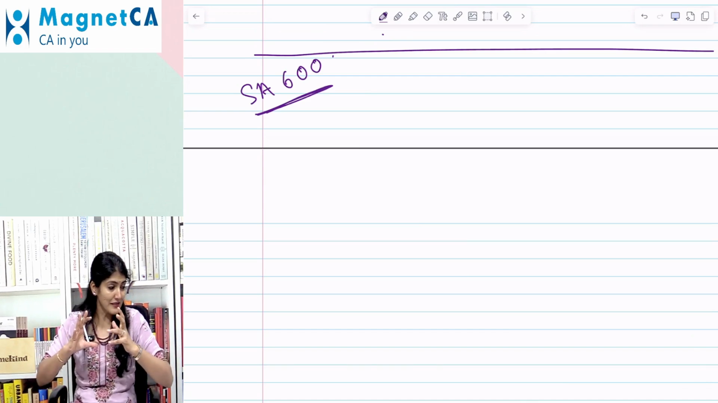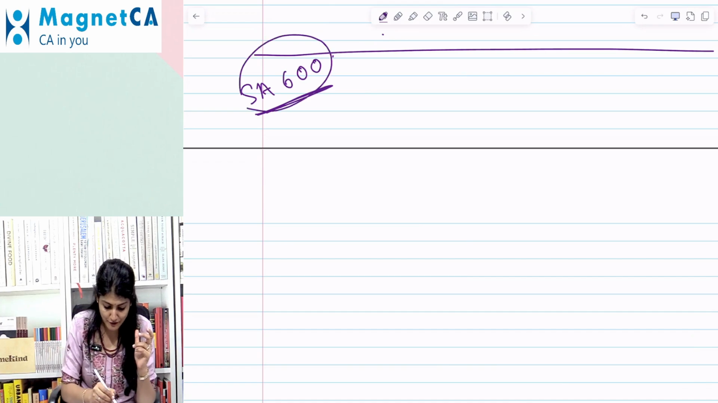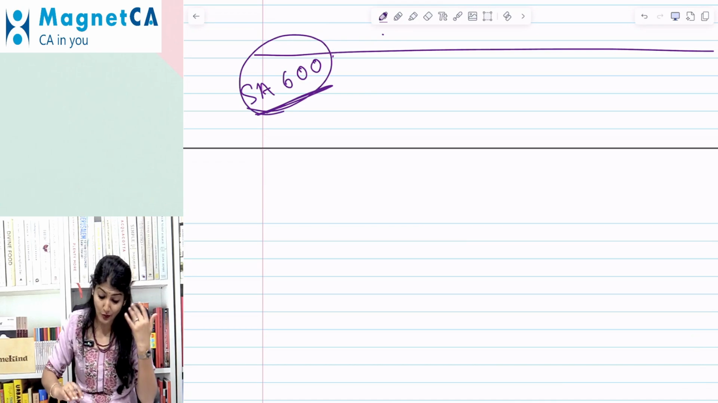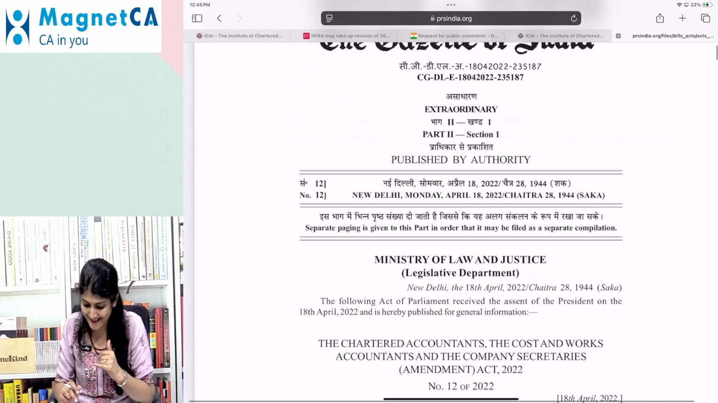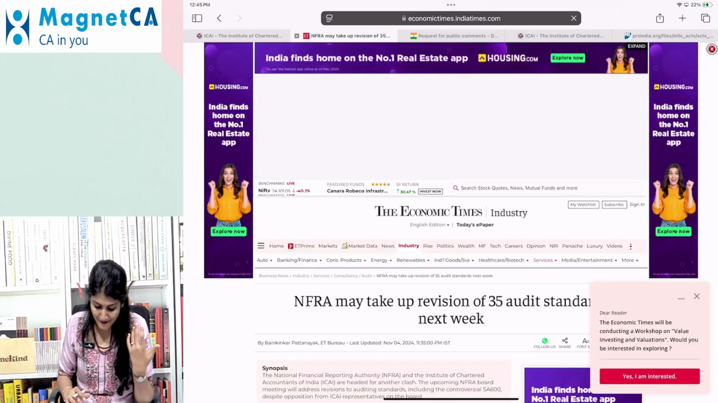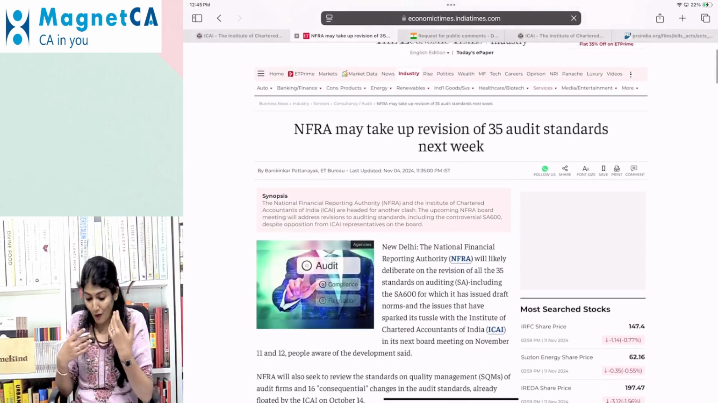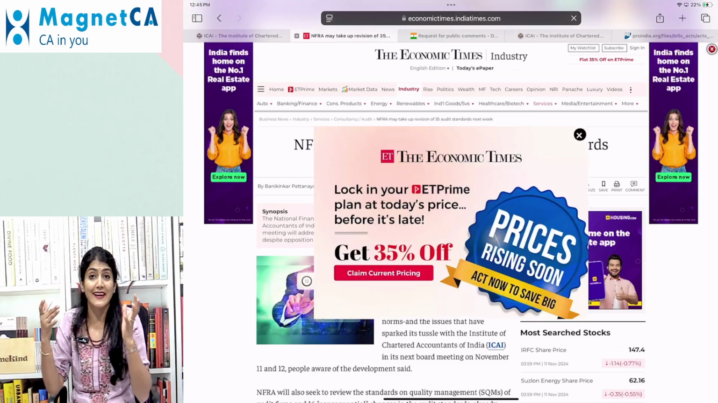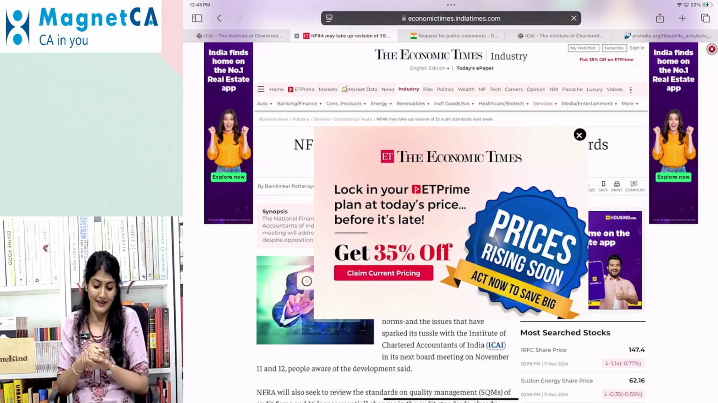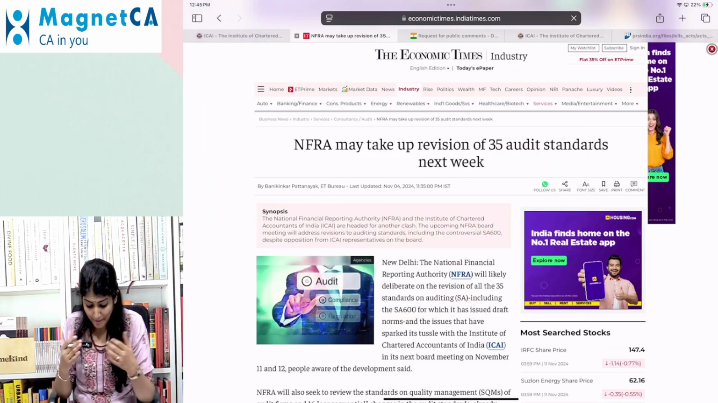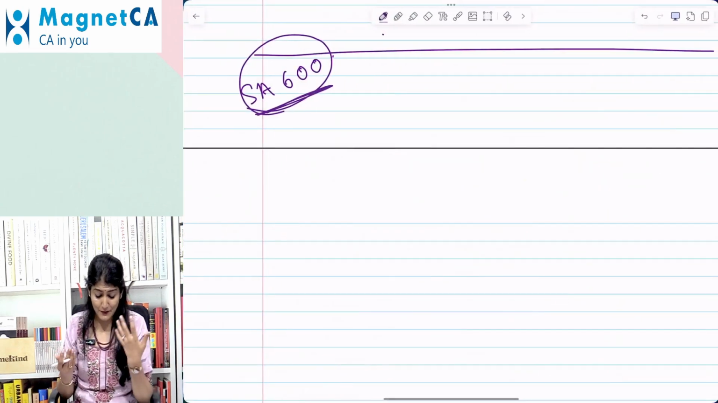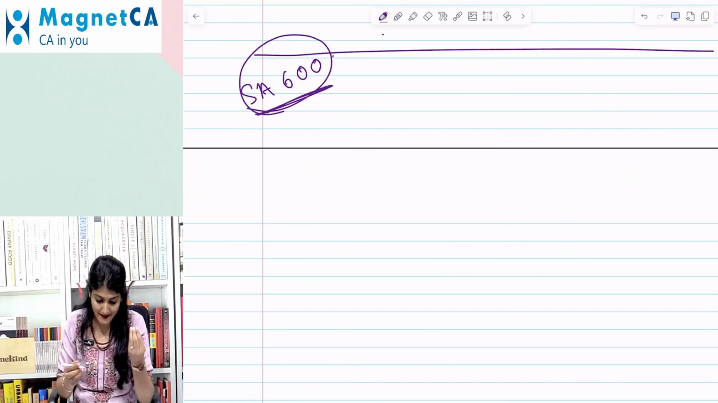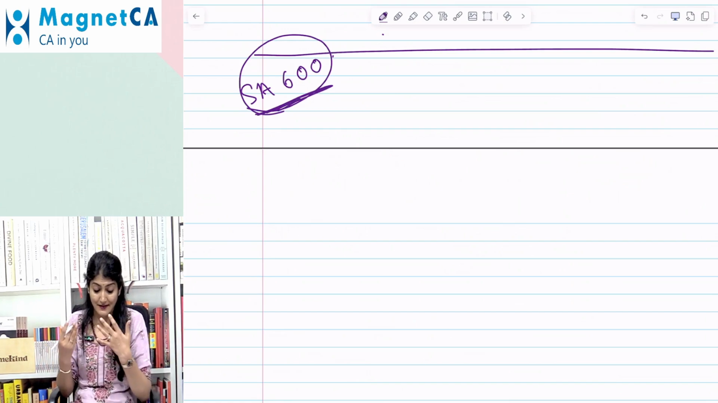So I don't know the time frame, but at some point the SA 600 auditing standard would be revised. Not only 600, they began with 600, and NFRA is in the news that they may take up revision of all the 35 or 38 auditing standards, including the 800 series. It will be 38 standards, right? So it won't be a big revision, but to some extent there would be certain changes made.